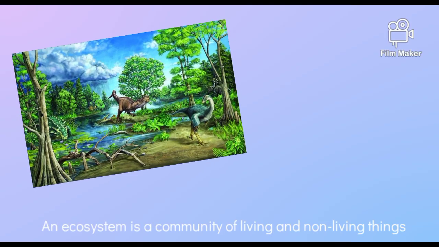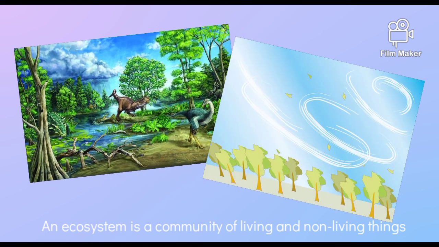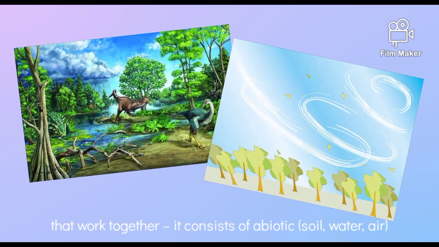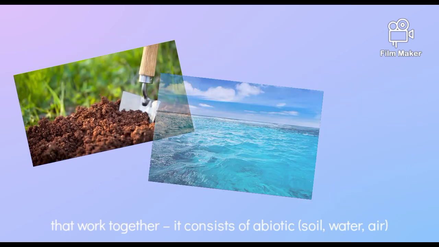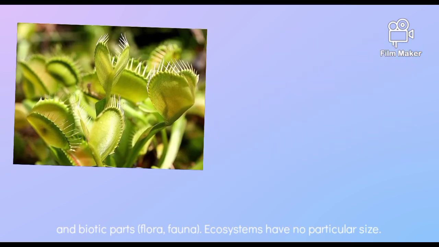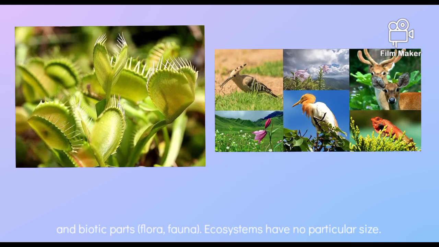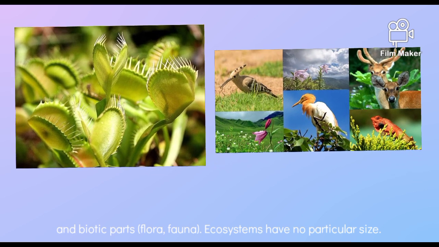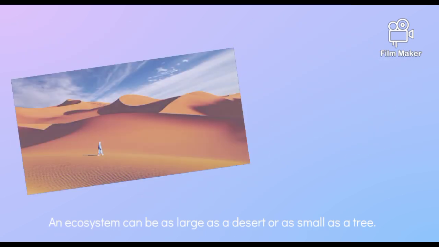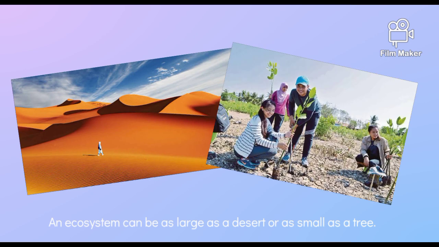An ecosystem is a community of living and non-living things that work together. It consists of abiotic parts, which are soil, water, and air, and biotic parts, which are flora and fauna. Ecosystems have no particular size. An ecosystem can be as large as a desert or as small as a tree.